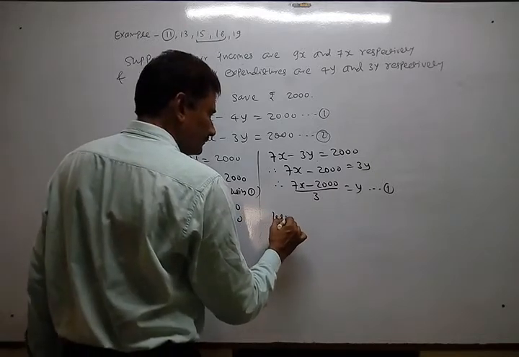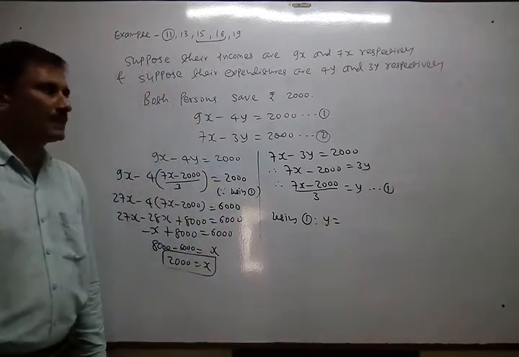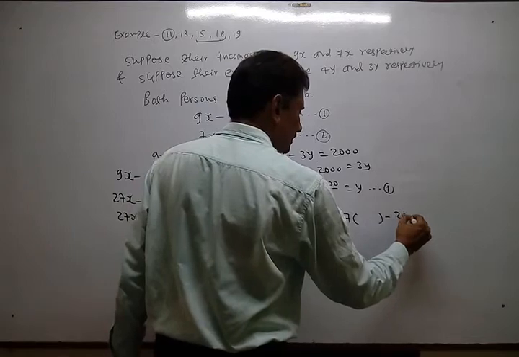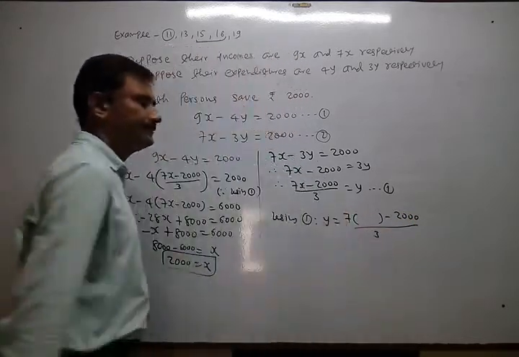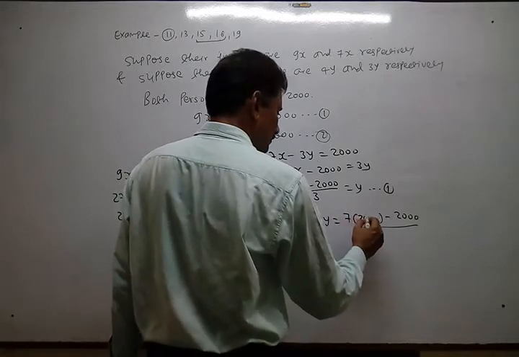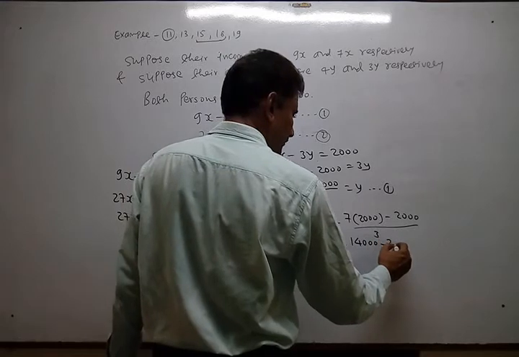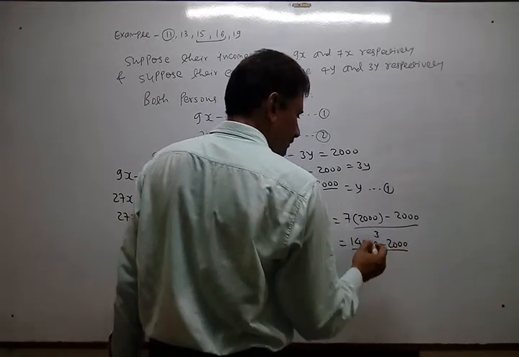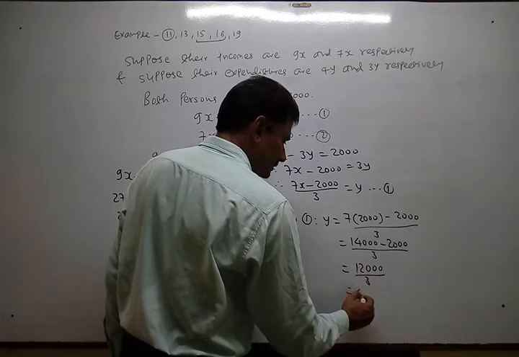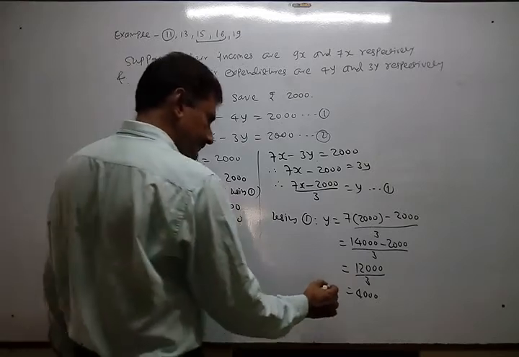So using 1, y equal to 7x minus 2000 upon 3, but instead of x, write down 2000. So it becomes 14,000 minus 2000 upon 3. So it becomes 12,000 upon 3. So it becomes 4,000.